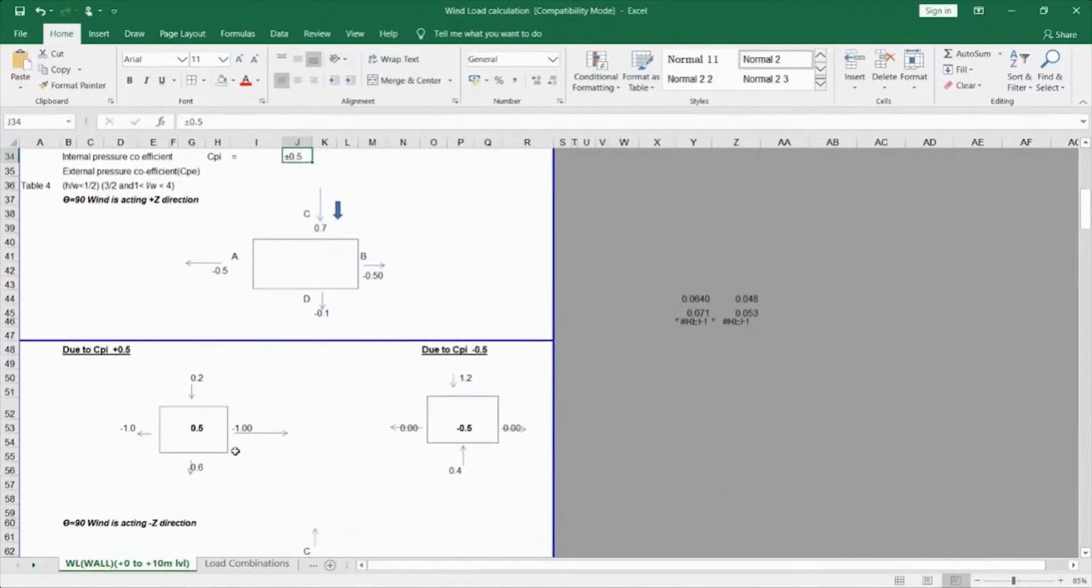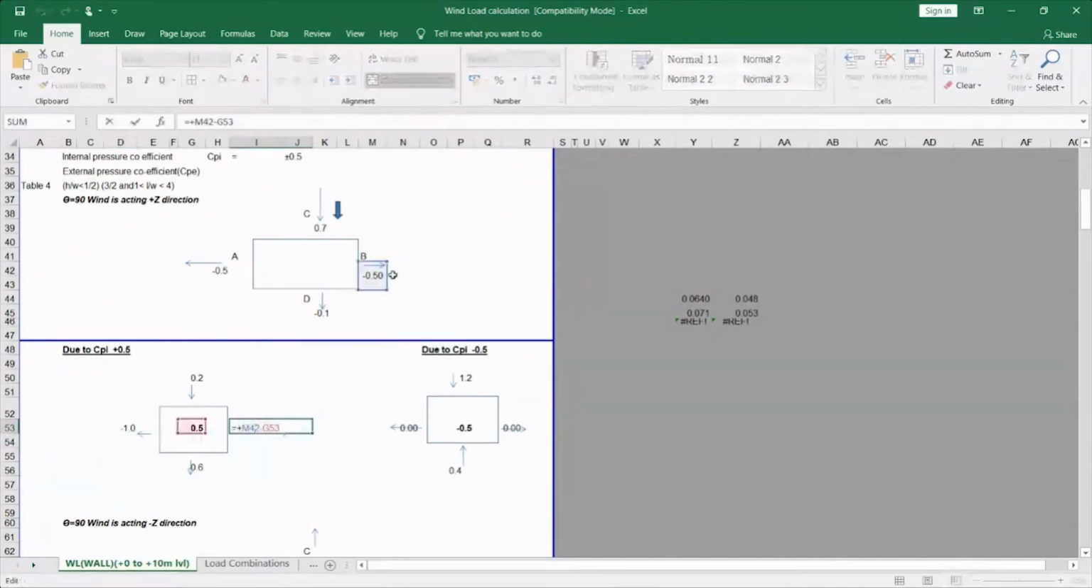I've given a separate building here, and noted my CPI value after subtracting. If you see here, I have subtracted CPE minus CPI value, and I've written here that is H24 minus G53. Here I have subtracted the CPE value minus CPI value and given it here, so that it is easy for you to calculate without confusion.